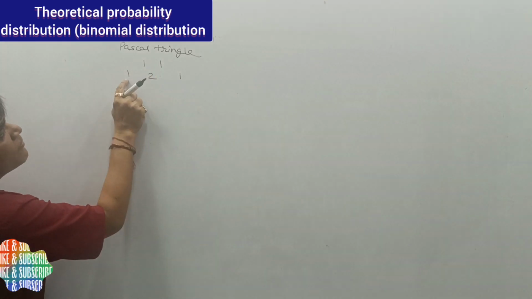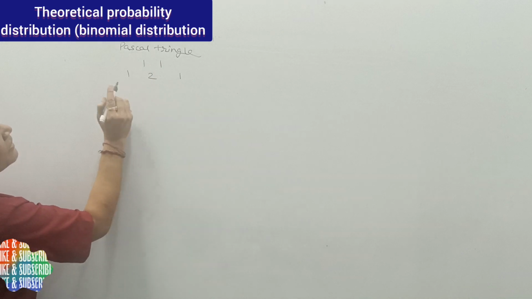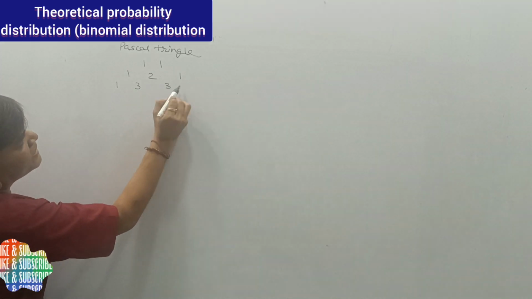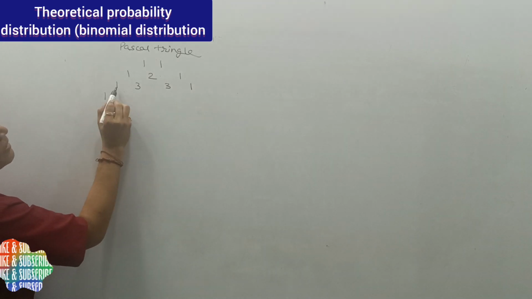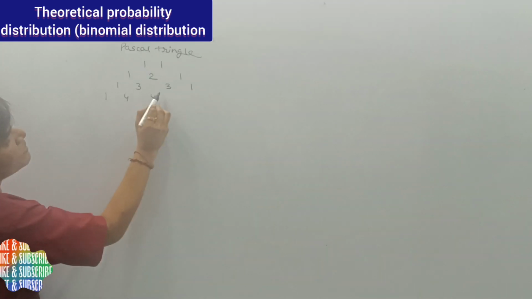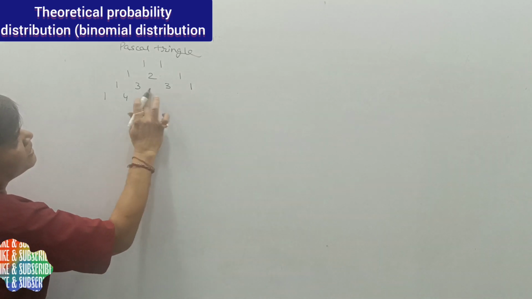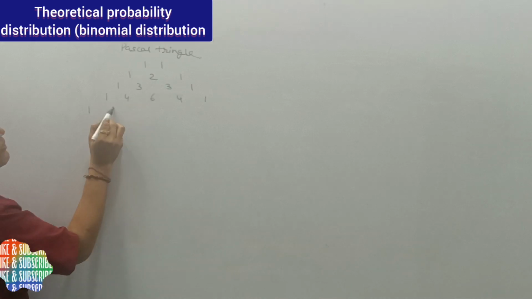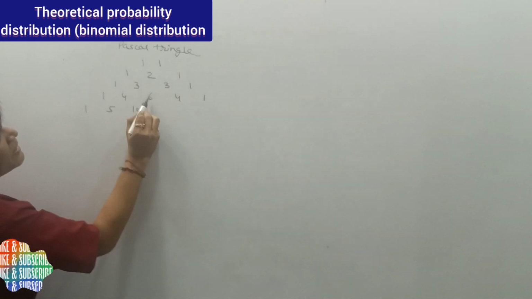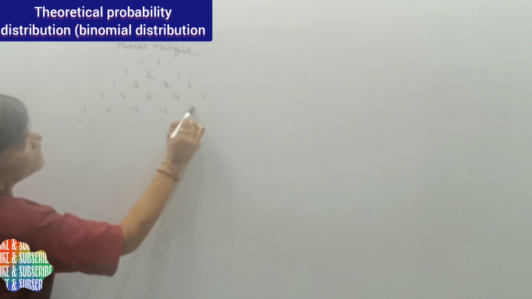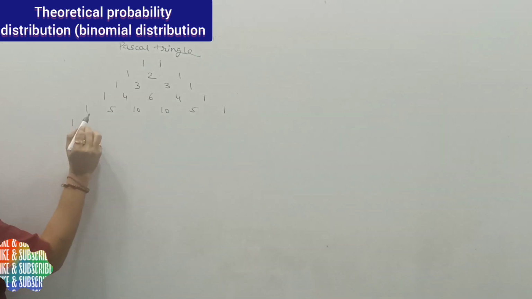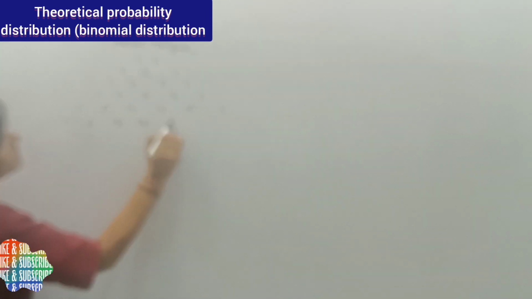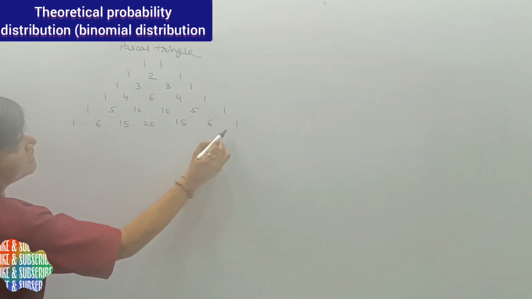1 and 1; 1, 2 and 1; 1, 3, 3 and 1; 1, 4, 6, 4, 1; 1, 5, 10, 10, 5, 1. Then 1, 6, 15, 20, 15, 6, 1.